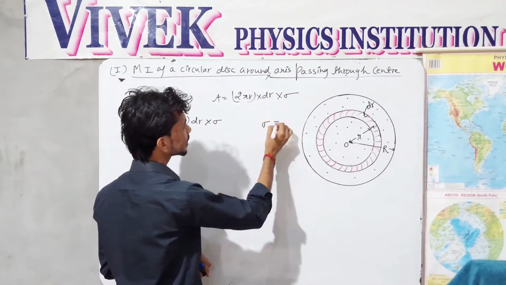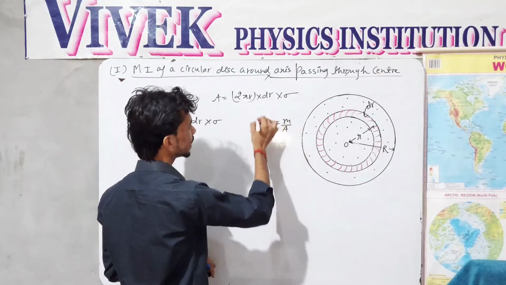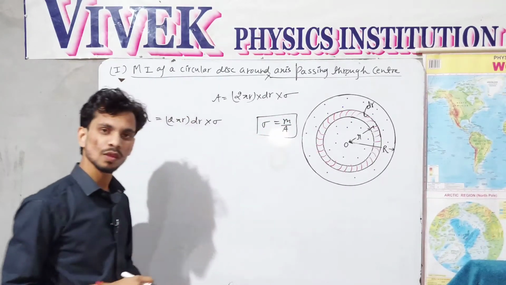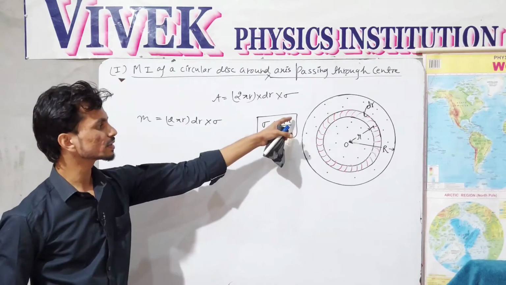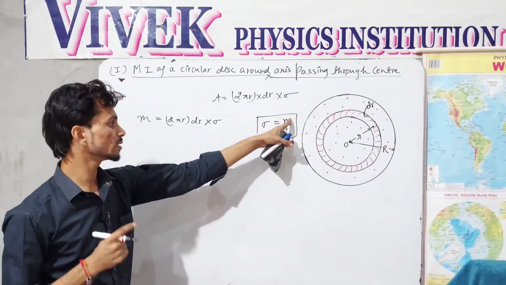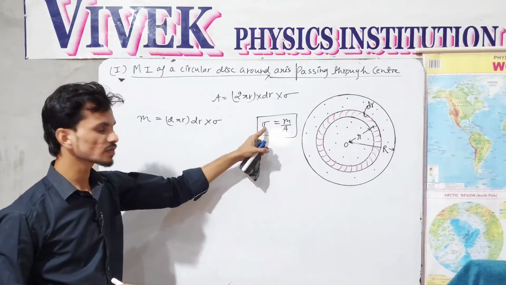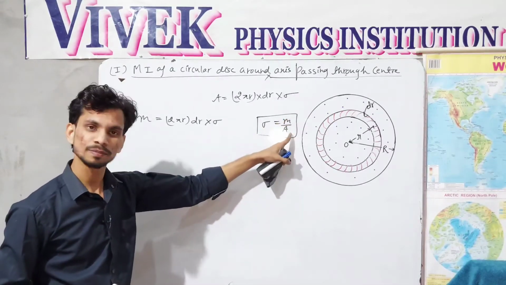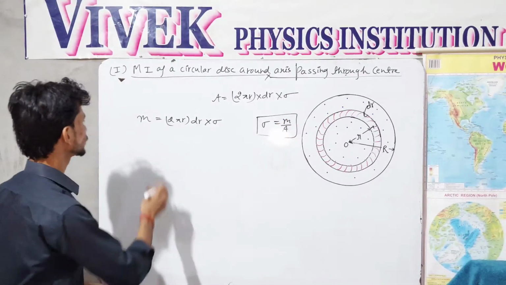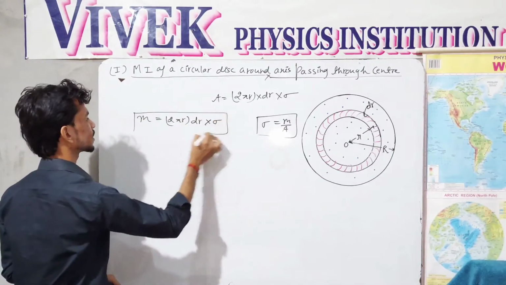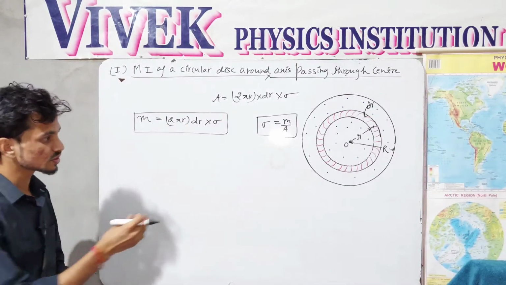Mass per unit area can be calculated by this formula. So whenever I see m, then I can put at that place sigma a, or vice versa. Whenever I see sigma, I can put m over a, right? So this quantity gives me the mass of the circular ring.